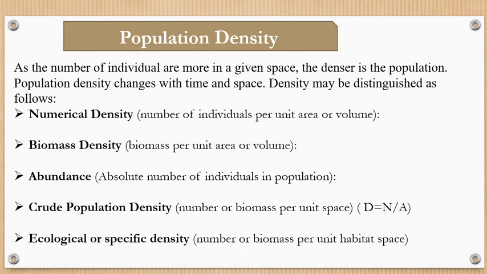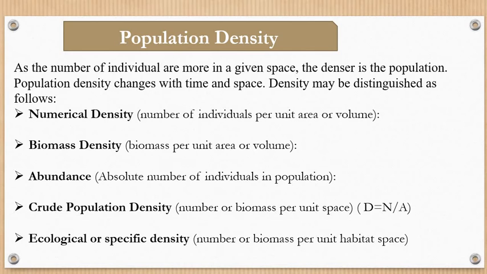Number of individuals of a particular population in a particular area at a particular time is said to be the population density, right? So population density is nothing but the number of individuals per unit area, per unit volume or time.